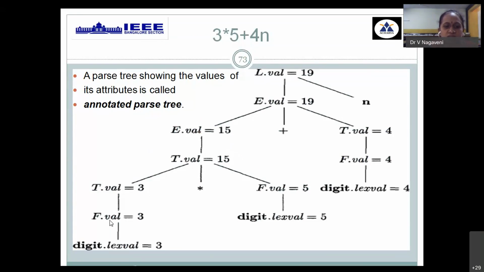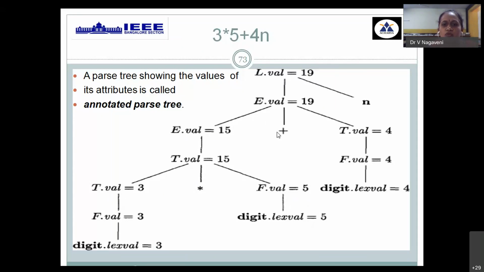Then that value is assigned to its previous level, that is assigned to T before you perform multiplication. Then again you fetch the token value, and it is assigned to the previous F node. Then T star F is required as per the grammar production. Then that is assigned to LHS variable T, then to variable E.